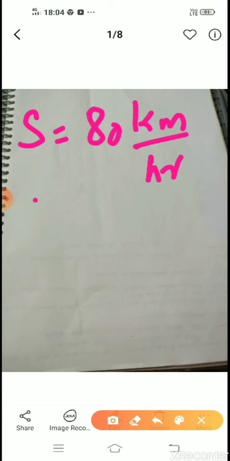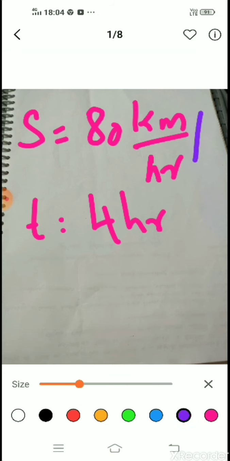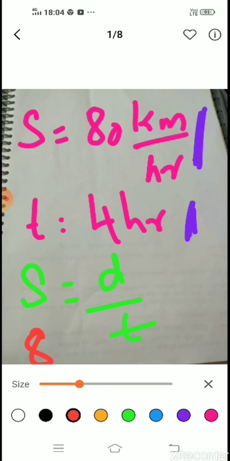Unit is important. What is the time taken? 4 hours. So both of them are in same unit. See, this is in kilometer per hour and this is in hours, so they should be in the same unit. Now write your formula. What is your formula? Speed is equal to distance by time. Substitute these quantities.